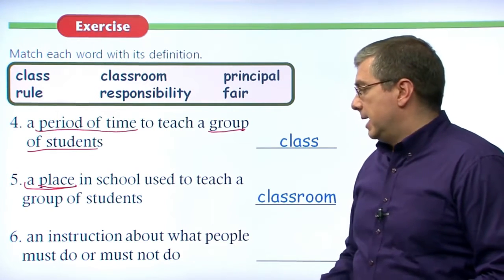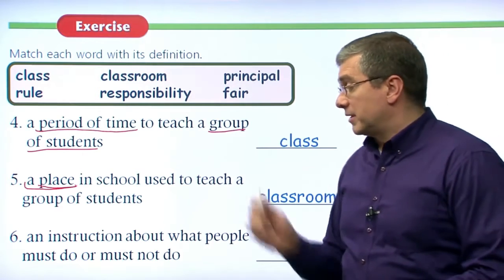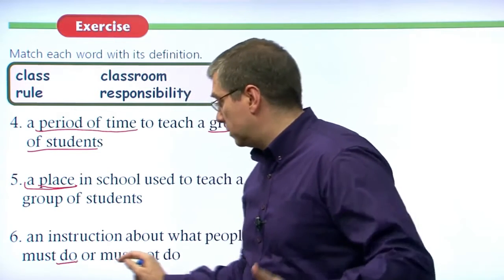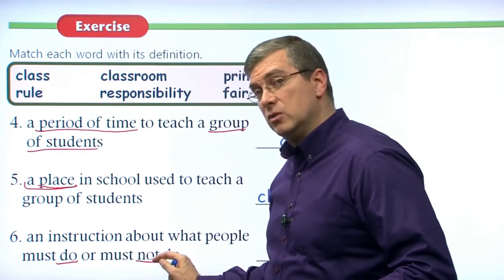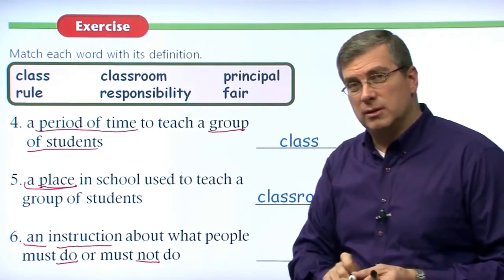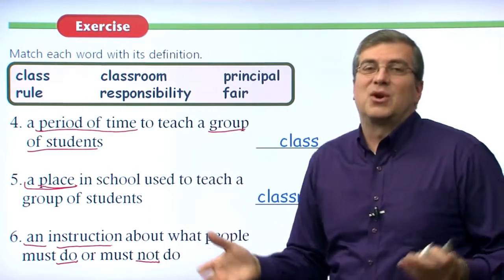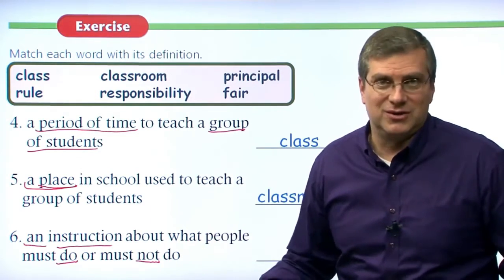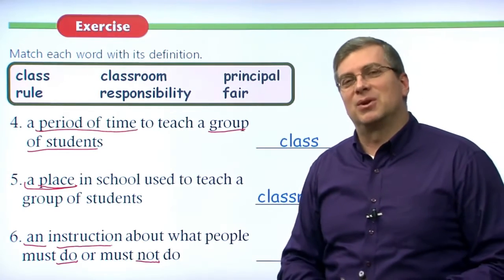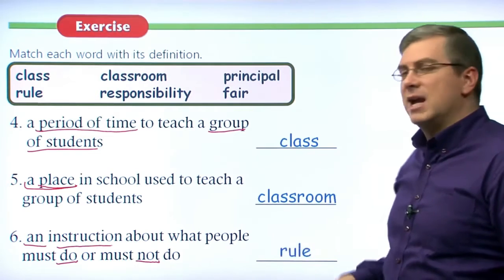Number 6, an instruction about what people must do or must not do. So remember, there are things you must do. There are things you must not do, okay? And it's like one instruction. One instruction we use singular, but there are always many instructions, and we use it in the plural sense very often. What do we call that? We call that, of course, a rule.